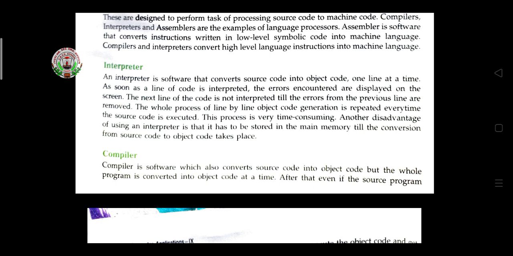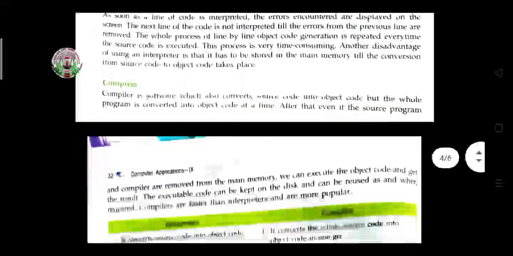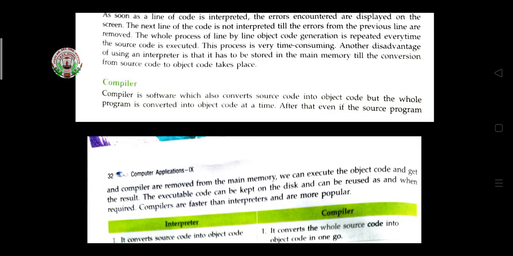Then a compiler is software which also converts source code into object code, but the whole program is converted in one go. After that, even if the source program and compiler are removed from the main memory, we can execute the object code and get the result. The executable code can be kept on the disk and can be reused. Compilers are faster than interpreters and more popular. So what is the use of a compiler?